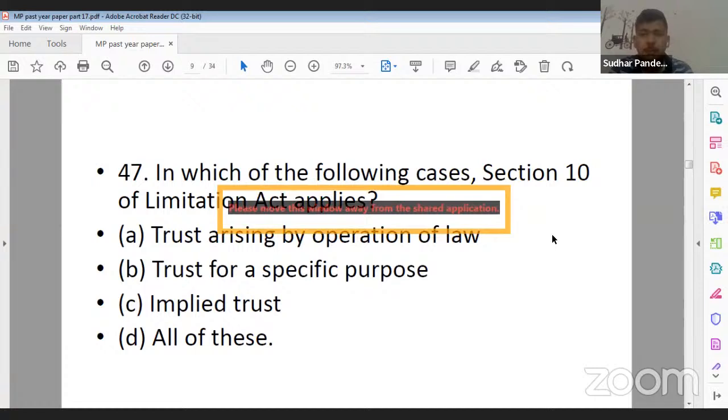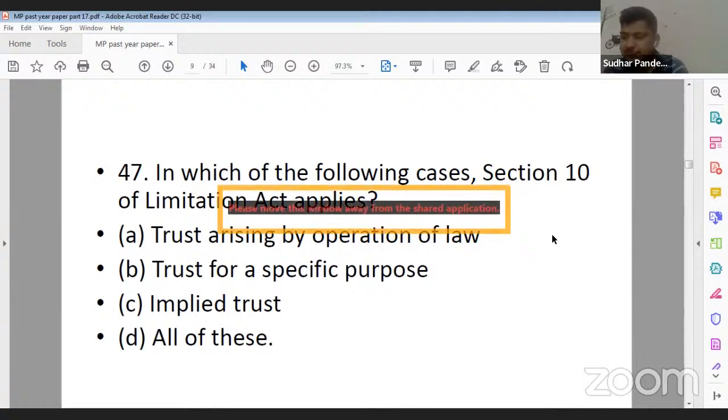In which of the following cases section 10 of Limitation Act applies? Option A, trust arising by operation of law. Yes, Ankita Gupta ji, for 46, C is the correct answer. Now, in which of the following cases section 10 of Limitation Act applies? Option A, trust arising by operation of law. Option B, trust for a specific purpose. Option C, implied trust, and option D, all of these or all of the above. So what should be the correct answer?